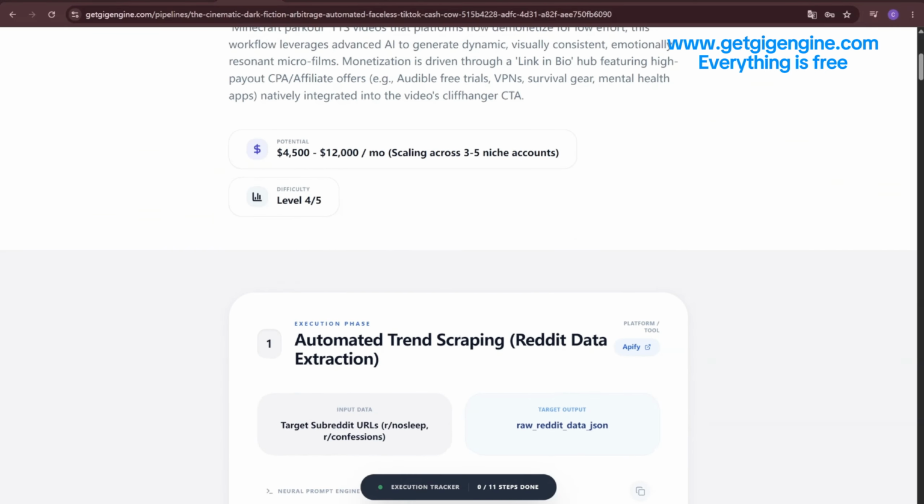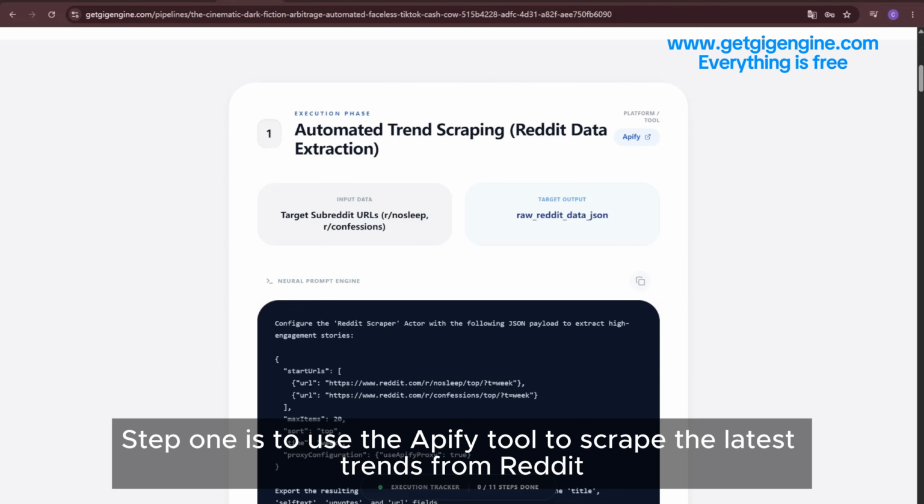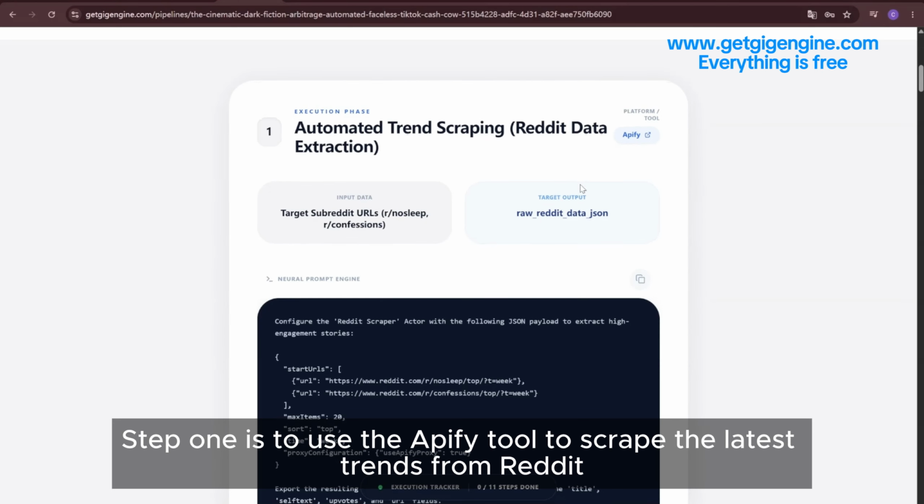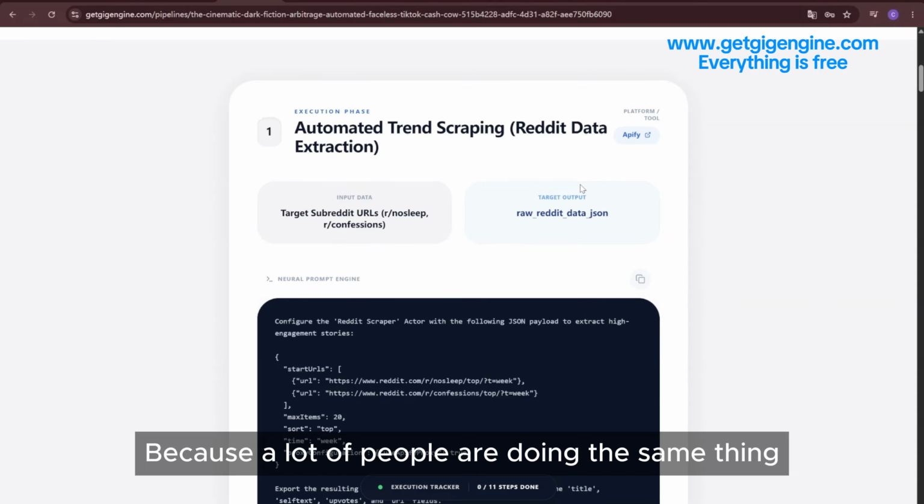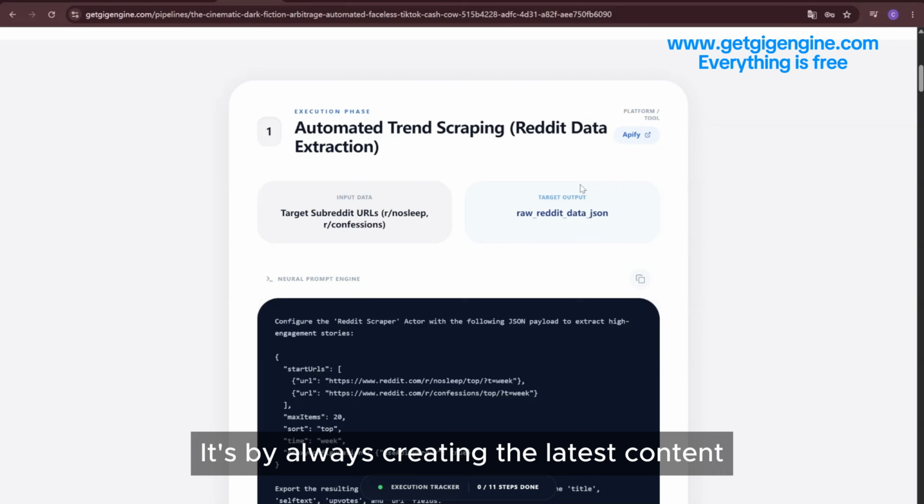Now let's start executing step 1. Step 1 is to use the Apify tool to scrape the latest trends from Reddit. Because a lot of people are doing the same thing. So, how do we get our own advantage? It's by always creating the latest content.